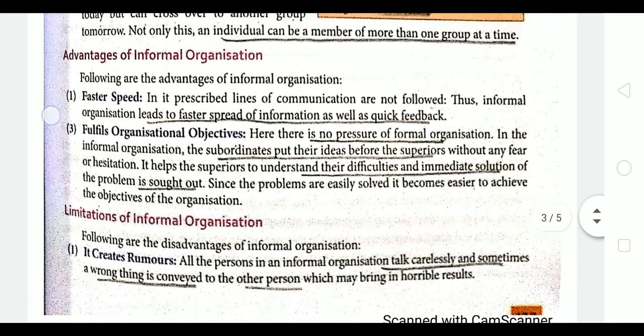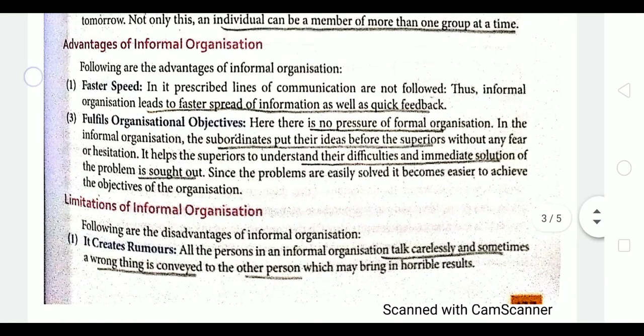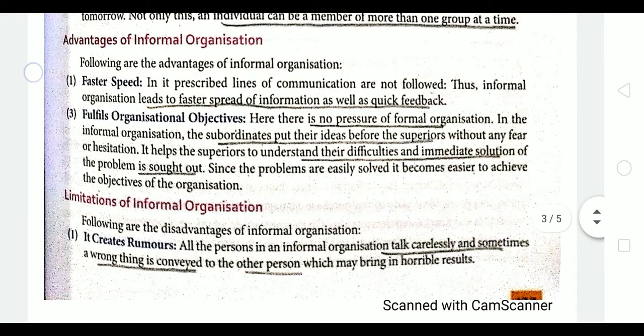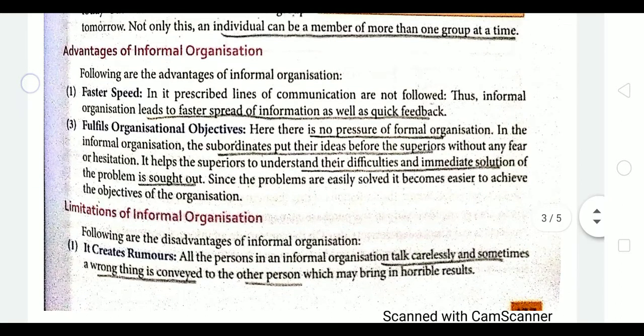Next, we have the advantages of informal organization. First is faster speed. If the line of communication is not followed, that means if the scalar chain is not followed, then informal organization leads to faster spread of information and quick feedback.